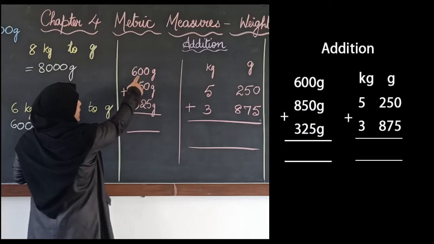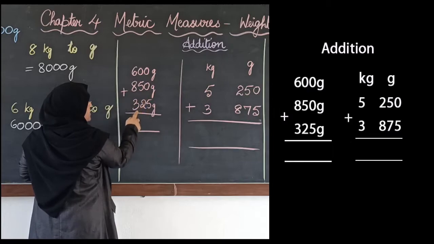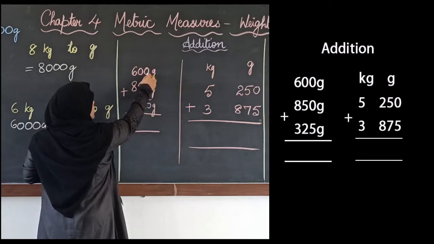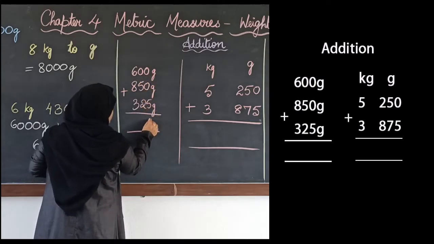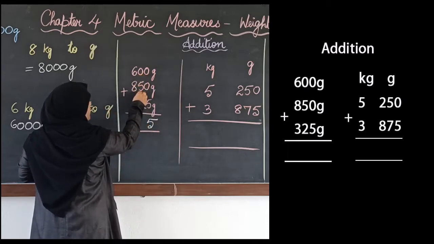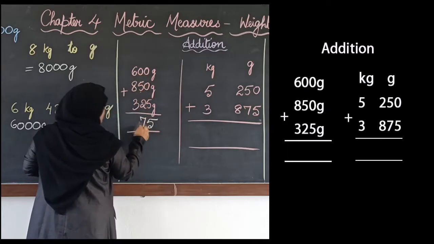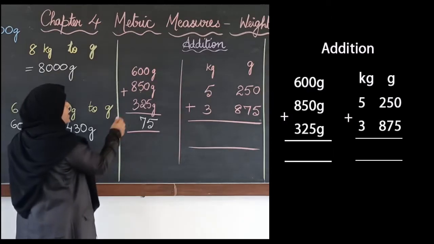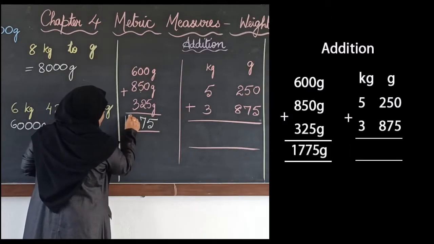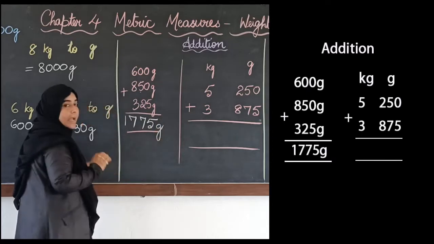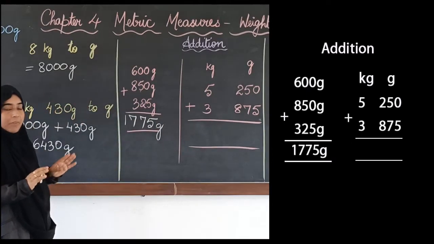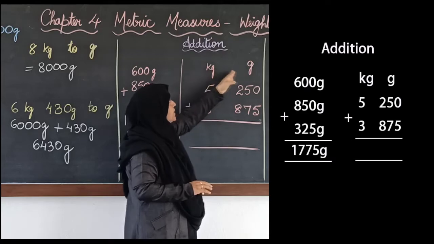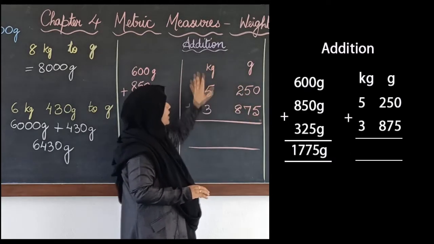So first we will add 600 grams, 850 grams and 325 grams. We start from the ones place, that is the right side. 0 plus 0 plus 5 will be 5. 0 plus 5 is 5. 5 plus 2 is 7. 6 plus 8 is 14. 14 plus 3 is 17 grams. Okay, simple addition like we do for whole numbers, we have to go on adding them. The same way we have to do addition when we have units like kgs and grams. We will add grams, then we will add kgs.